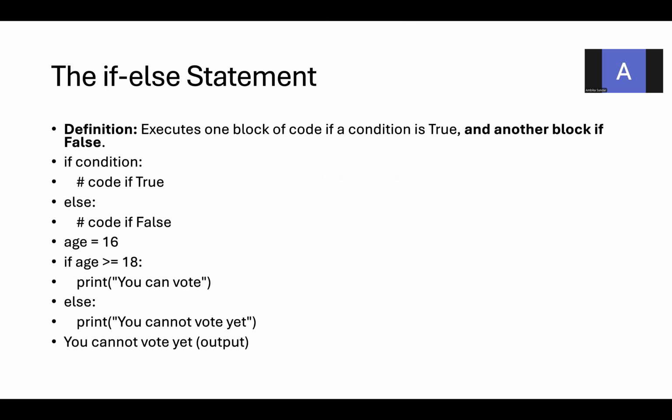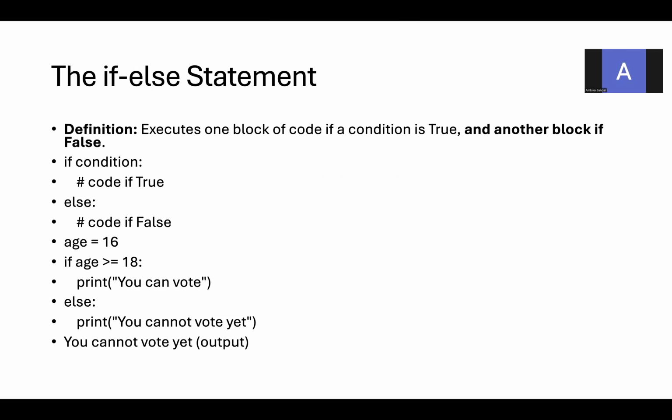Next is if else. It executes one block of code if a condition is true, and another block if the condition is false. If this condition is true, whatever statements I provide for this if condition will be executed. Else, whatever statements I provide for the else statement will be executed. In the else statement also, you can provide some if condition.